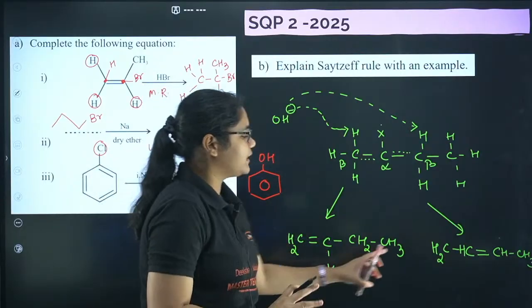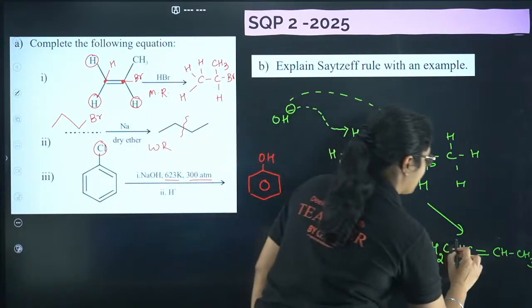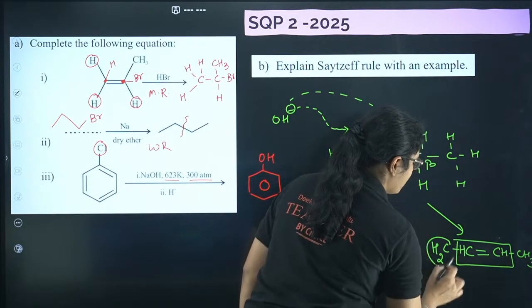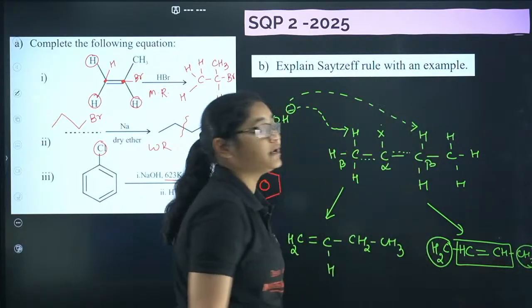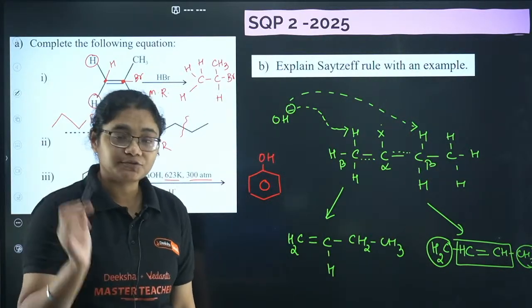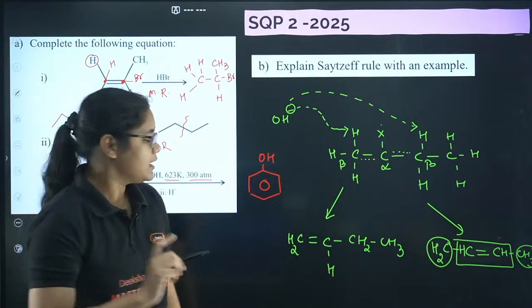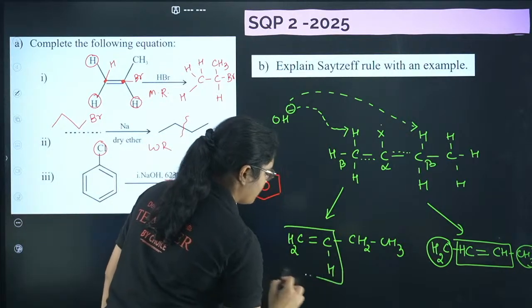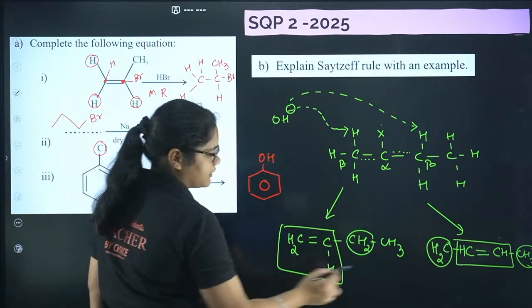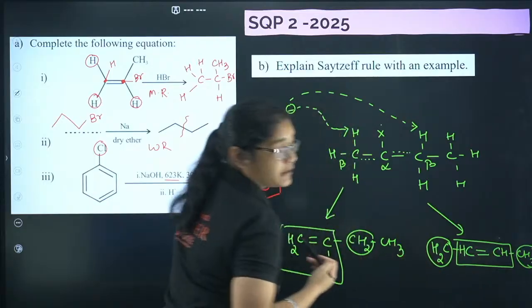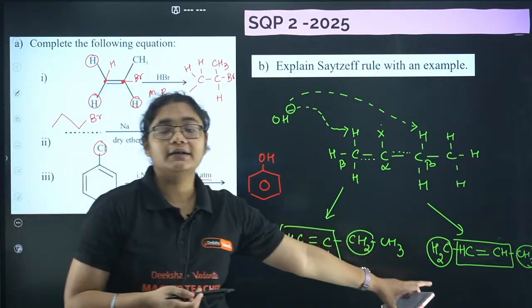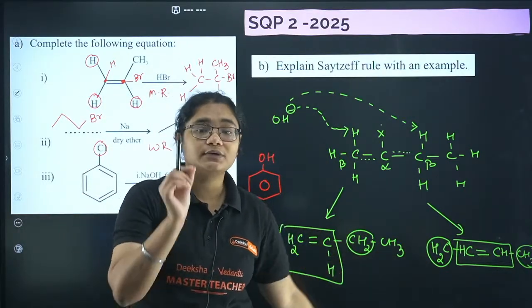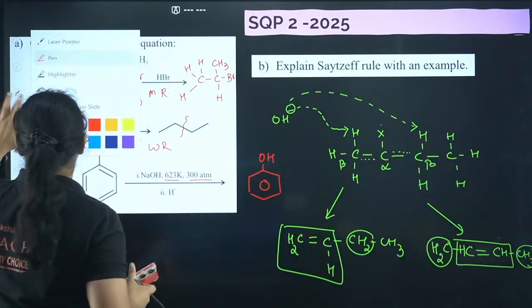So you can see that Saytzeff rule says that whenever you have a double bond where there are more number of carbons around the double bond, that is more substituted, and that is the major product. Now here if you see around this double bond there is only one carbon, but around this double bond there are carbons on both sides. So this is more substituted and this will be the major product. That is what Saytzeff rule says. So how can we write it in the answer?